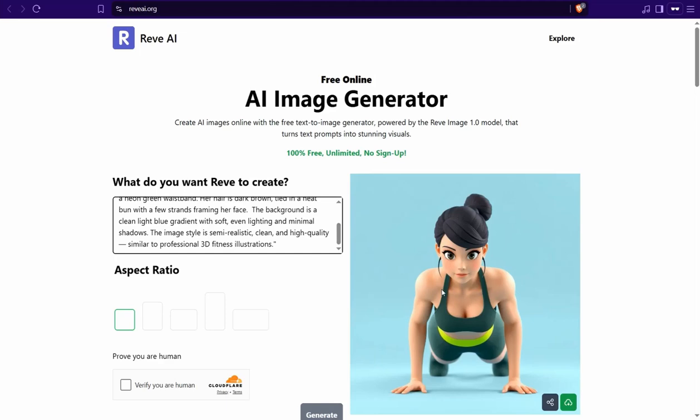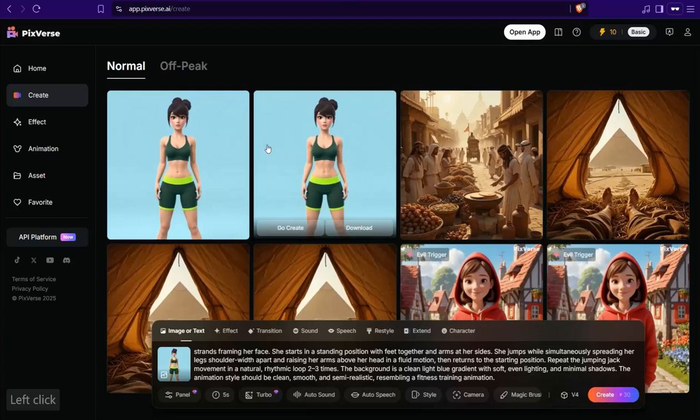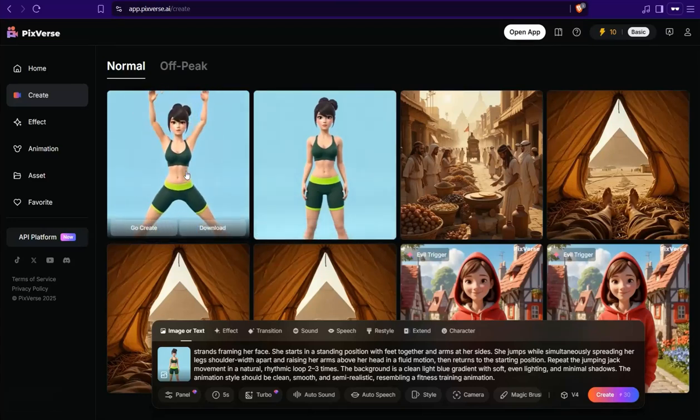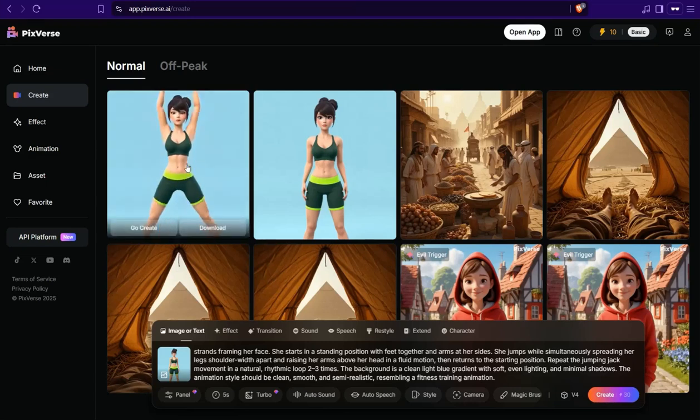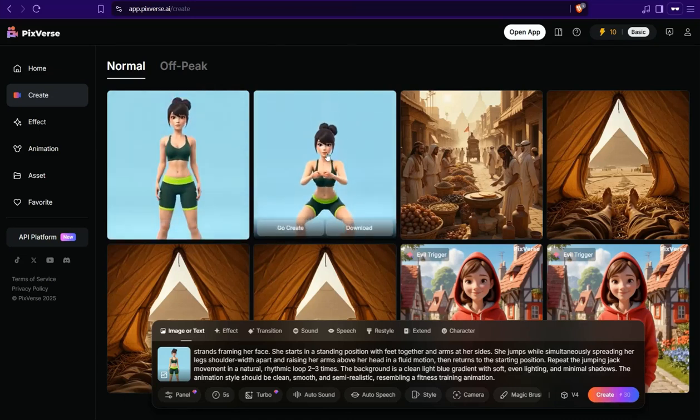Perfect. And now it's time to breathe life into these images to make this animation, or convert this image to video. You can head over to websites that convert your image to video using AI, such as pixverse.ai. It's an amazing website. Here you can upload your image and insert a prompt that describes the movement or animation. As you see, here you can find this avatar doing this exercise, or this one doing squats and so on, an amazing movement from pixverse.ai.